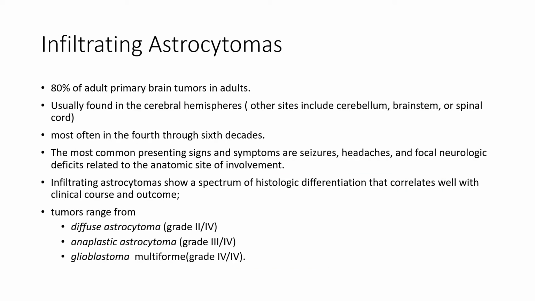Infiltrating astrocytomas account for about 80% of adult primary brain tumors. They are usually found in the cerebral hemispheres, but they may also occur in other sites. They are most often found in the 4th through 6th decades of life, and the most common presenting signs and symptoms are seizures, headaches, and focal neurologic deficits. Infiltrating astrocytomas show a spectrum of histologic differentiation that correlates well with clinical course and outcome.